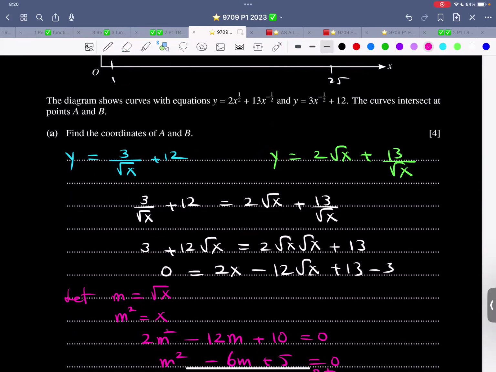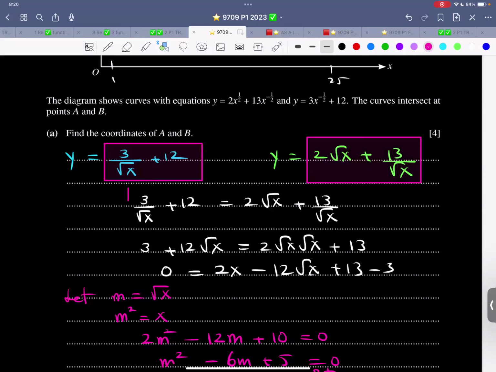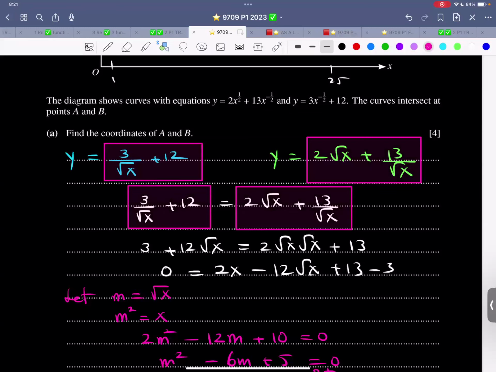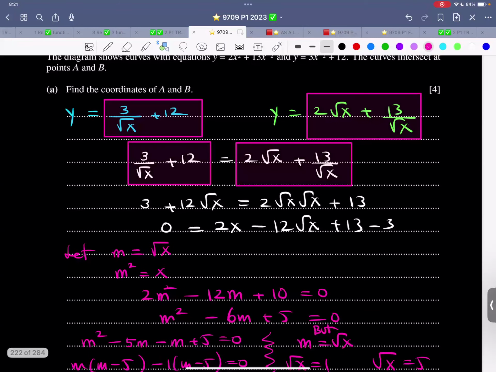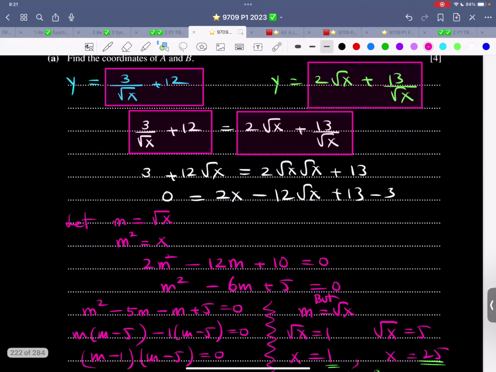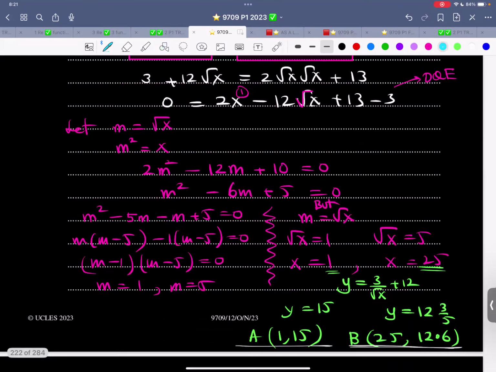So now what we need is that this is your y. This is your y. You equate them. So 3 root x plus 12 equals 2 root x plus 13 over root x. And then you simplify. And what are you getting? You are getting a disguised quadratic equation. The power is 1. The power over here is half. And you make a substitution. Let m equal root x. Therefore, m square is x.